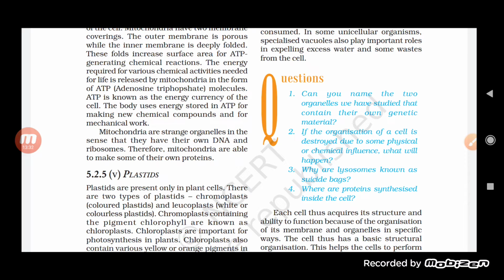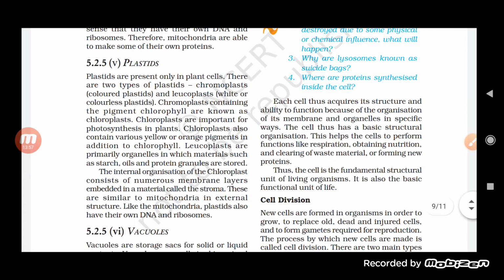So we can say that the mitochondria is that organelle which has its own DNA and ribosome. And since it helps in releasing a lot of energy, it is present more in the muscle cell, where we do a lot of work. Now this is about the mitochondria.